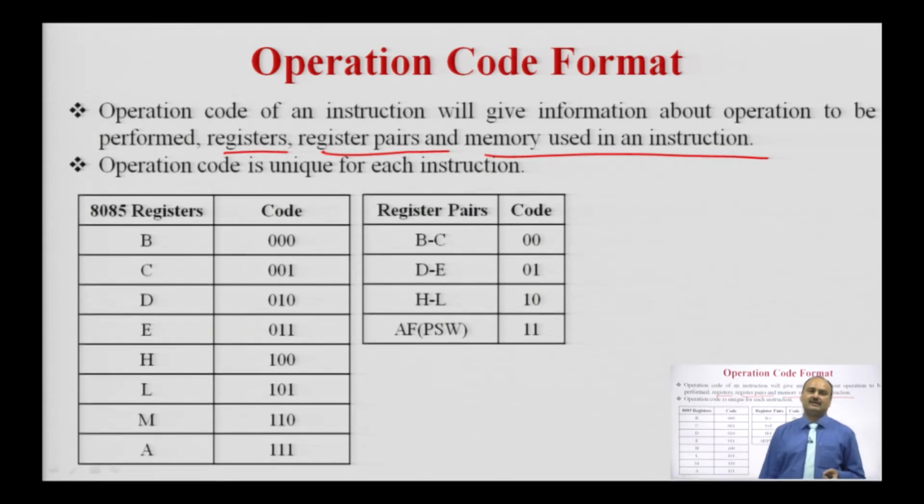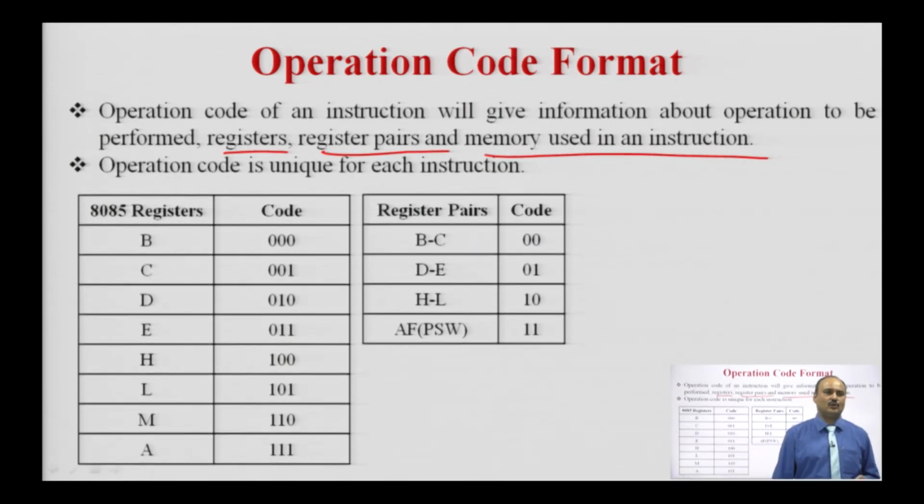The operation code is unique for each and every instruction, which means the operation code of two instructions will never be the same. This is the meaning of that. So, we have a unique operation code for each and every instruction.